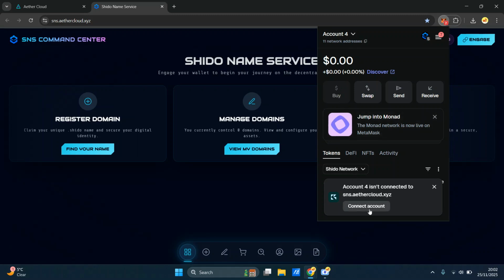So let's go ahead and add. Let's connect this to Shido Command Center. So I've connected that, I've confirmed that. It's already recognized my Shido because I've already added this. I've already added the network, you see, so it's automatically added that. And in order to get the wrap Shido contract address, this is where you see there's a little bit of a hurdle here for new users, but this tutorial hopefully entails all of that, if you just bear with me.